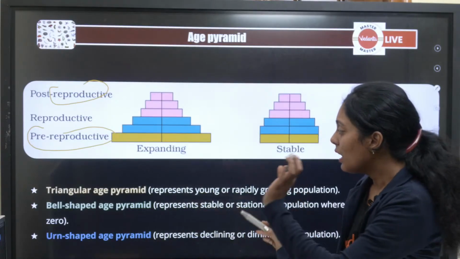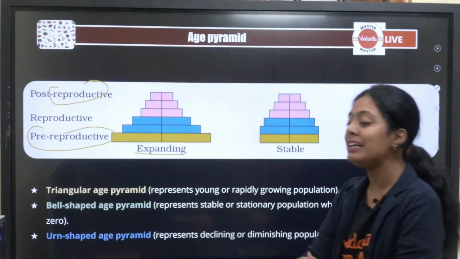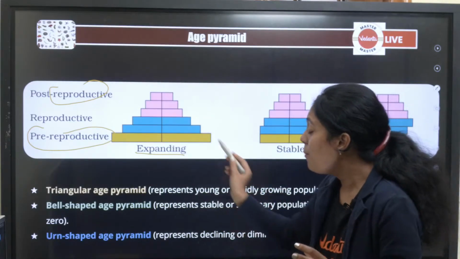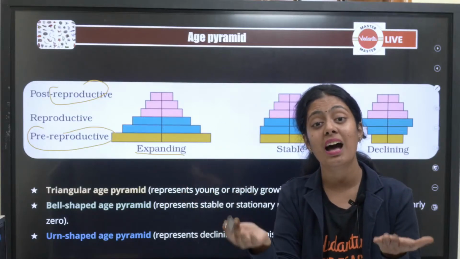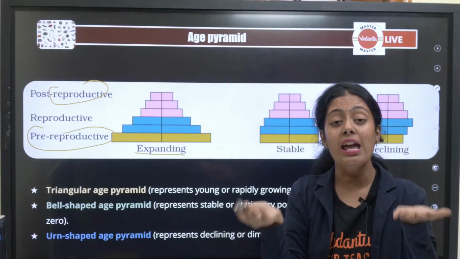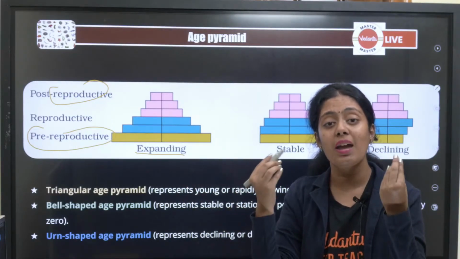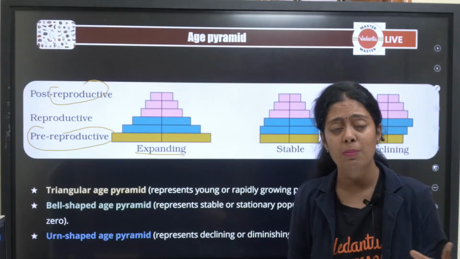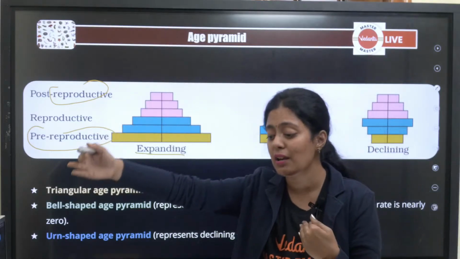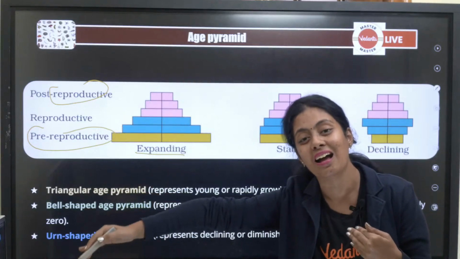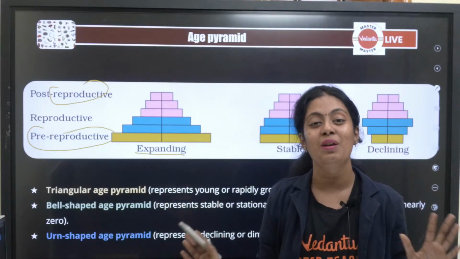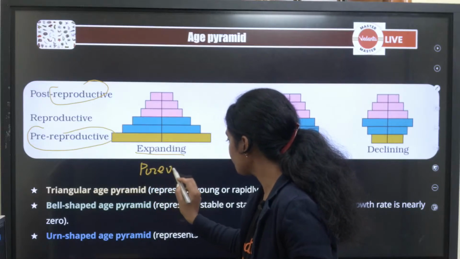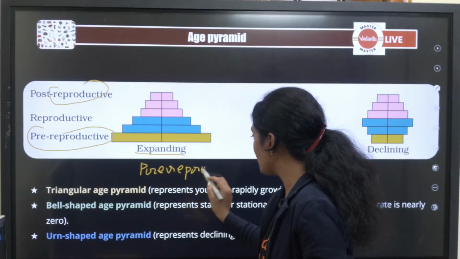So coming to your expanding age pyramid, என்ன நடக்குது பசங்களா? எக்ஸ்பேண்டிங்ல ப்ரீ ரீப்ரொடக்டிவ் பாப்புலேஷன் அதிகமா இருக்கு. The number of young individuals in that population is very, very high. That means what பசங்களா? அந்த பாப்புலேஷன் நியர் ஃபியூச்சர்ல டிக்ளைன் ஆகாது. That is the entire meaning of it. Pre-reproductive is more, so young population நிறைய இருக்கு.